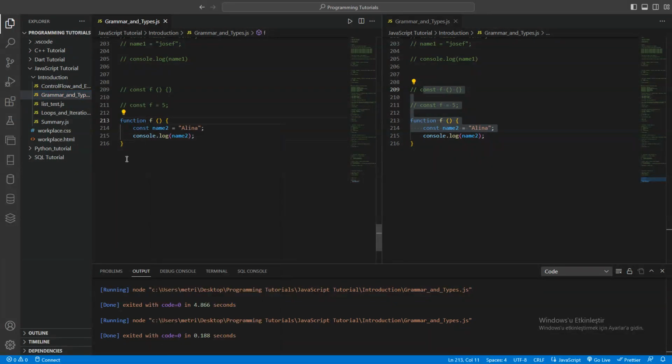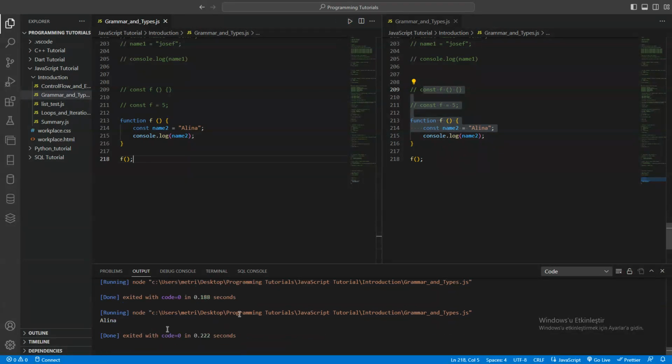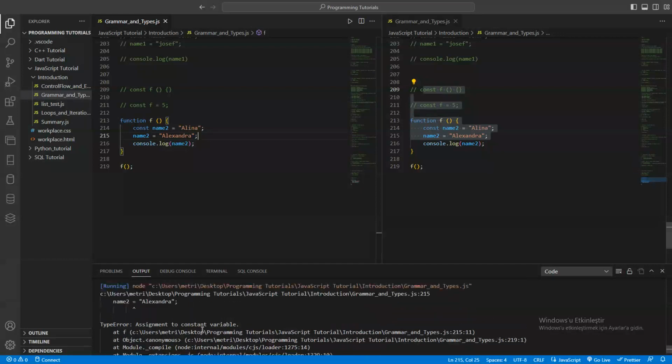Yeah, why doesn't it work? Because we didn't put F in here. Sorry, forget that. Yeah, Alina. So what if we put here name to Alexandra? What will happen in this case? Yeah, assignment to constant variable. So yeah, you can't do it like that. As I mentioned before, you can't change it in that way.